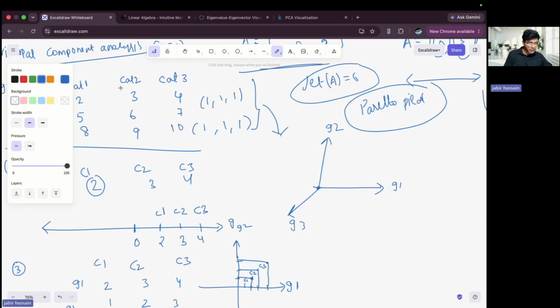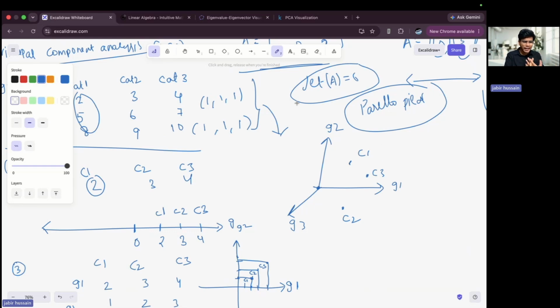I draw the common intersection points of these three vectors, cat 1, cat 2, and cat 3. So I can visualize the points and cluster the cats which are near and the cats which are far, and from that I can tell why they are far or near.